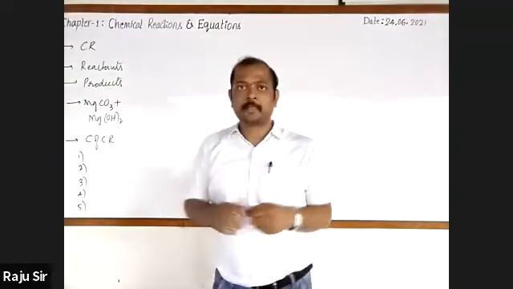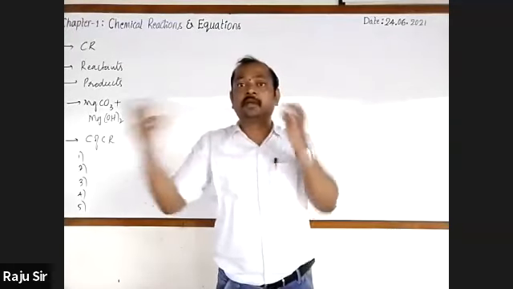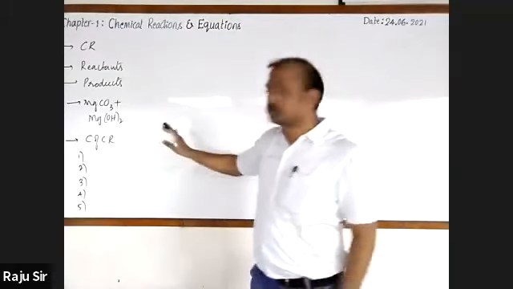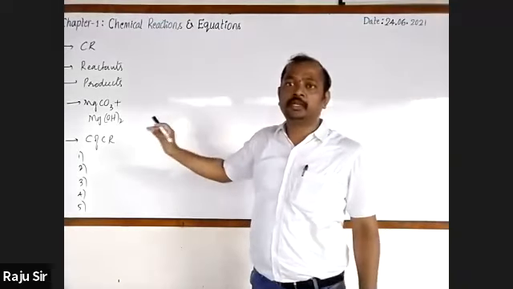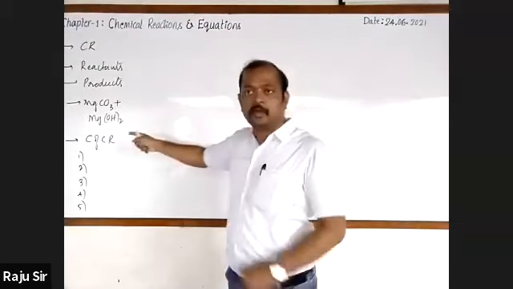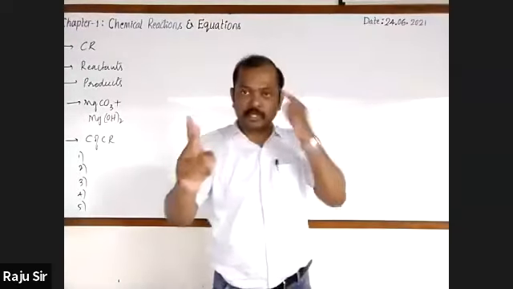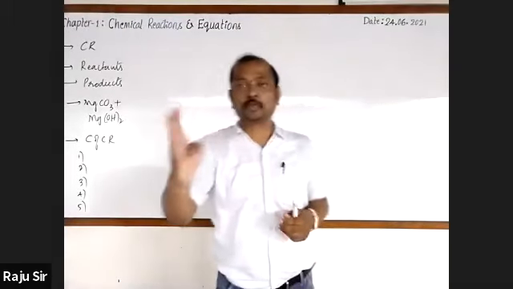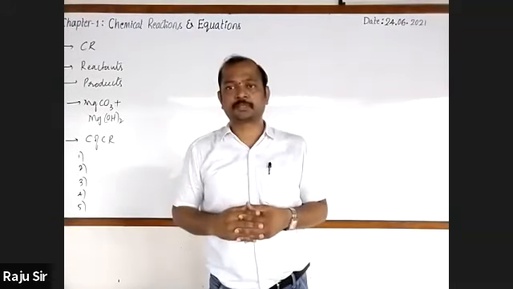In all these cases, the initial substance undergoes permanent change. Once it is changed, you cannot get back the initial substance from the new substance, right? So please do remember these characteristics or observations that we make to know whether a chemical reaction has taken place or not. Once more, let me make you recall these points. First one is evolution of gas. Second is formation of precipitate. Third is change in temperature. Fourth is change in color. And fifth is change of physical state of a substance.